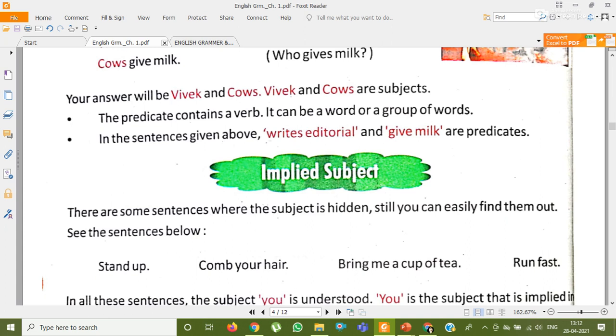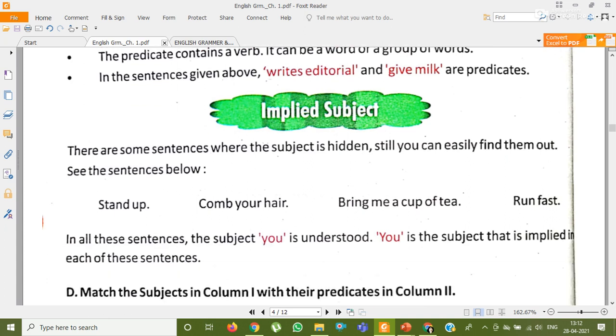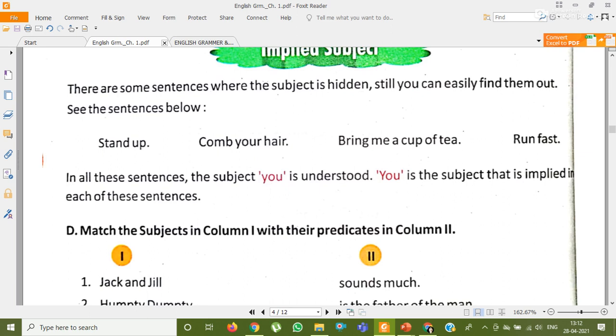But when someone is in front of us, it is not necessary that we say it with you. So these are also sentences, stand up, comb your hair, but here the subject is hidden. If you come across such type of sentences, you have to understand that here the subject will be you. So in all these sentences, the subject you is understood. You is the subject that is implied in each of these sentences.